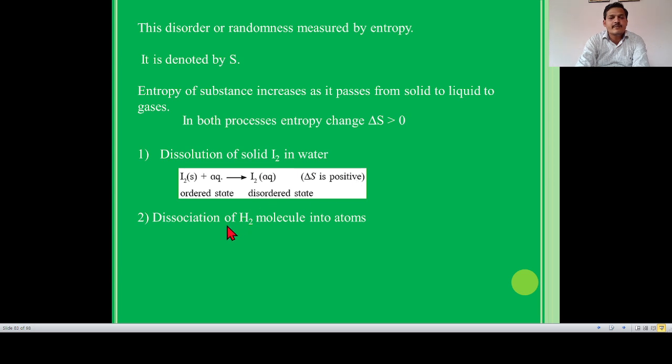Then the second example is dissociation of an H2 molecule into atoms. Dissociation of an H2 molecule into atoms. So H2 exists in the gaseous phase. It is converted into twice H, because the stoichiometric coefficient of H2 is 1 and here it is 2. So one mole is converted into 2. The gas phase remains the same. In that case also delta S is positive.